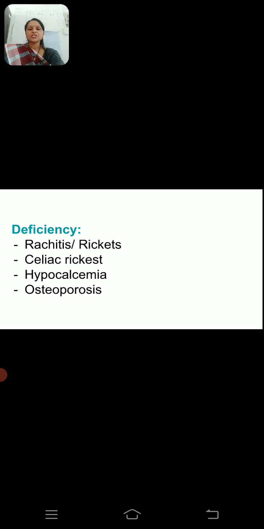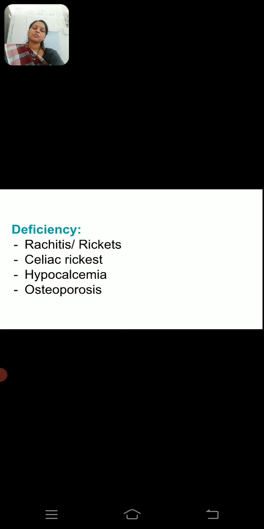So in short, we can keep in mind the common names of vitamin D, the common sources, the daily requirement, and the physiological functions of vitamin D. Depending on the physiological functions, we can explain the deficiencies or abnormalities caused by their deficiency.